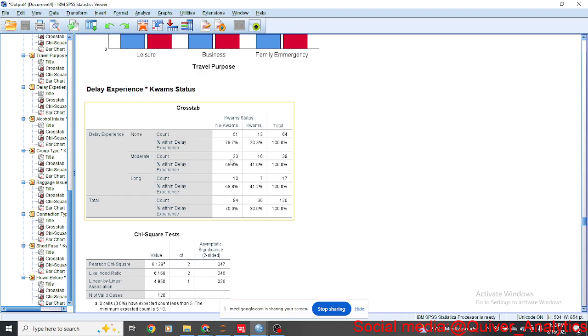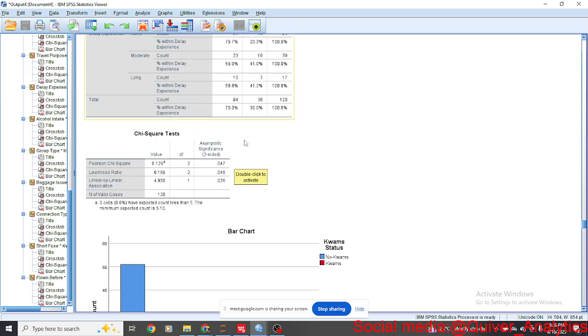But among moderates, 16 out of 23 is more than half, so we know that more than half of them will not be chaotic. For 13 out of 51, that is less than 70% of 51, so people with no delay are less chaotic too. We will still prove this when we get to the logistic regression.